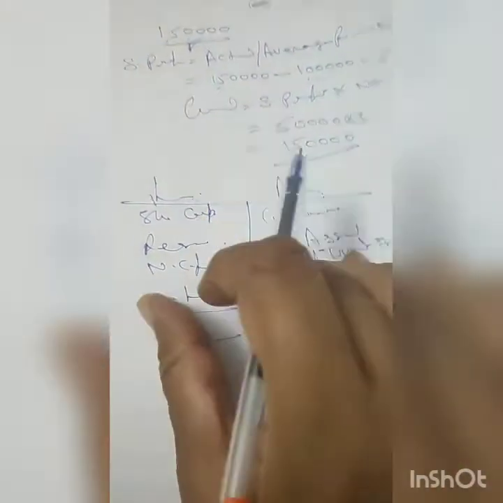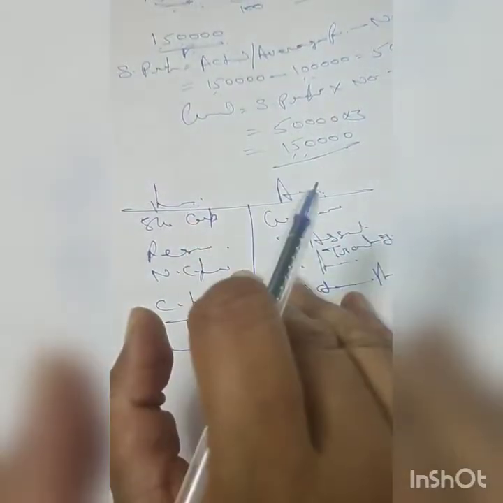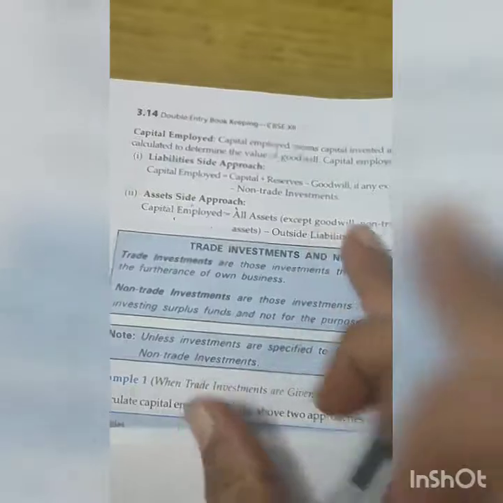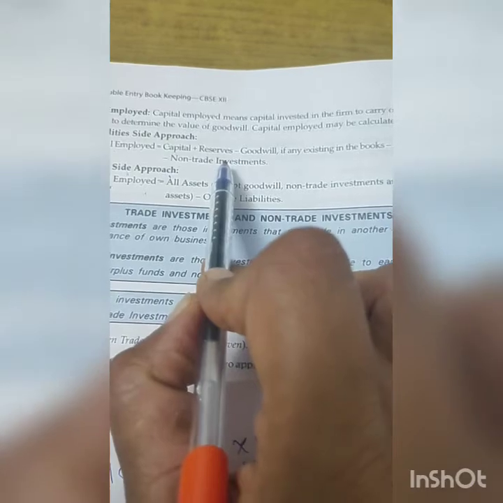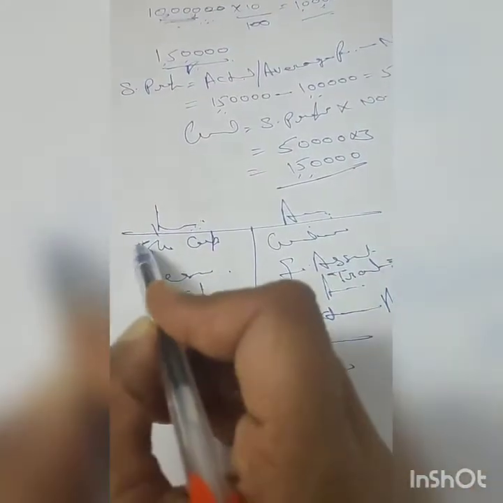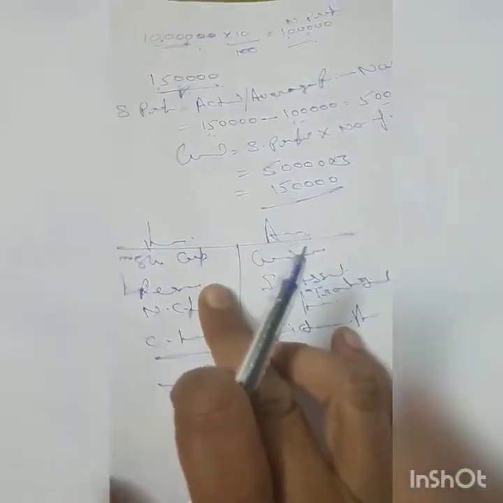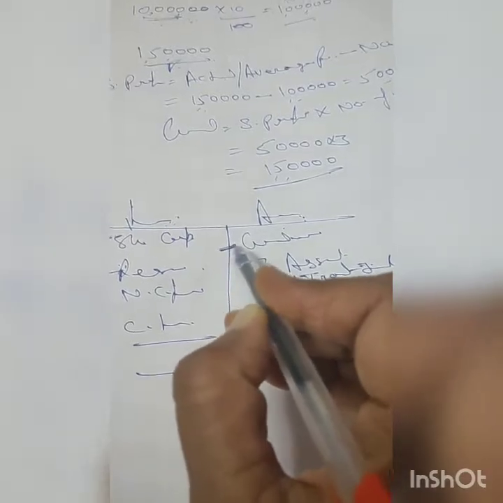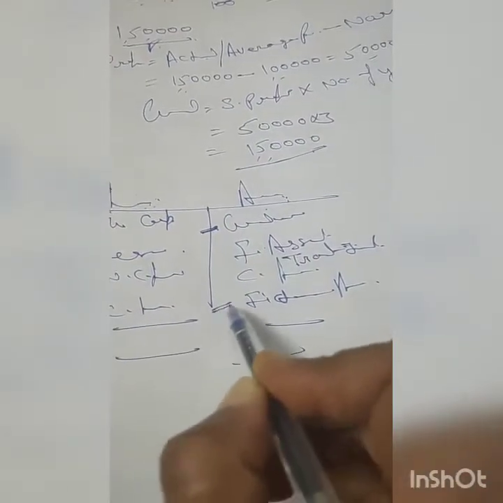Now this is your liability approach and this is your assets approach. You have to understand what comes in capital employed. If I talk about the liability approach, it tells you: capital plus reserves, minus goodwill and fictitious assets, right? And if you have non-trade investment, we reduce that; otherwise we don't. So in the liability approach, we take share capital plus reserves from here, and we reduce this goodwill and this fictitious assets.